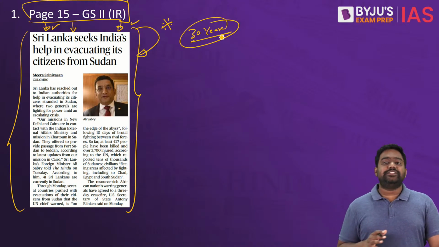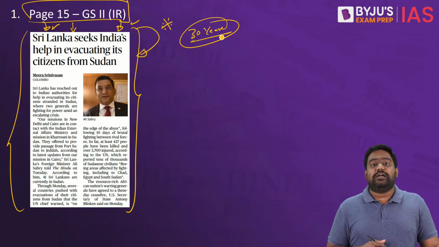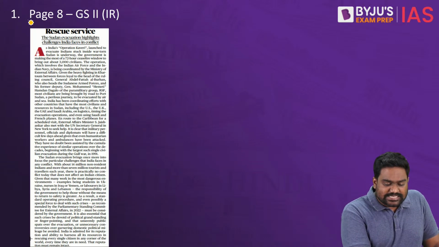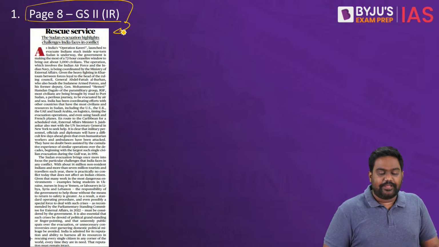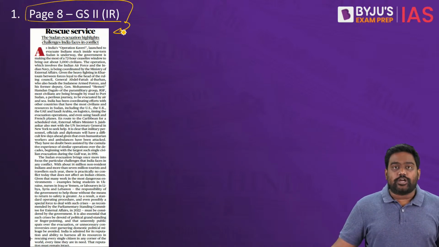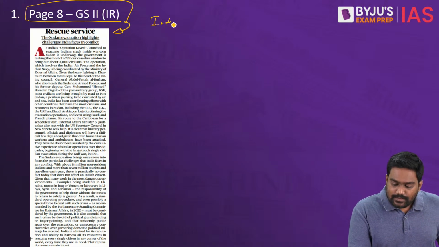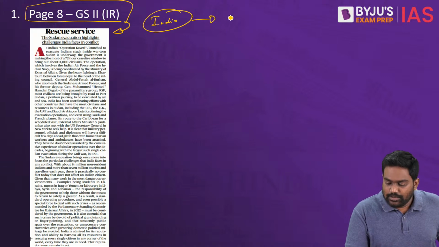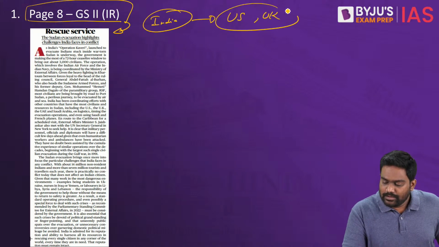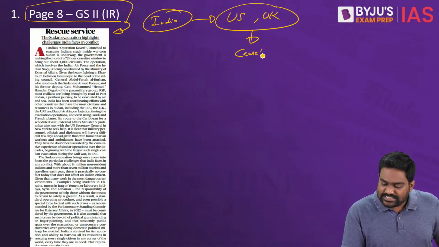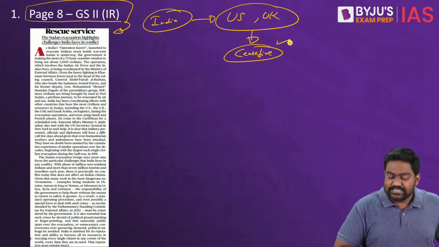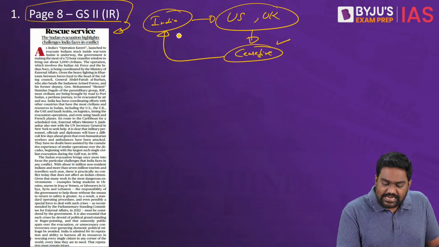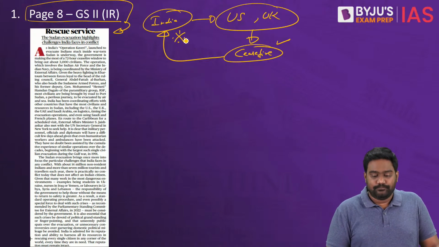Over the last 3 decades, India has carried out multiple such evacuation missions, and this is exactly what the editorial is examining. The editorial is talking about India's successful initiatives with the US and UK, and how the US has helped in placing a ceasefire that helps India and other countries to carry out the evacuation.